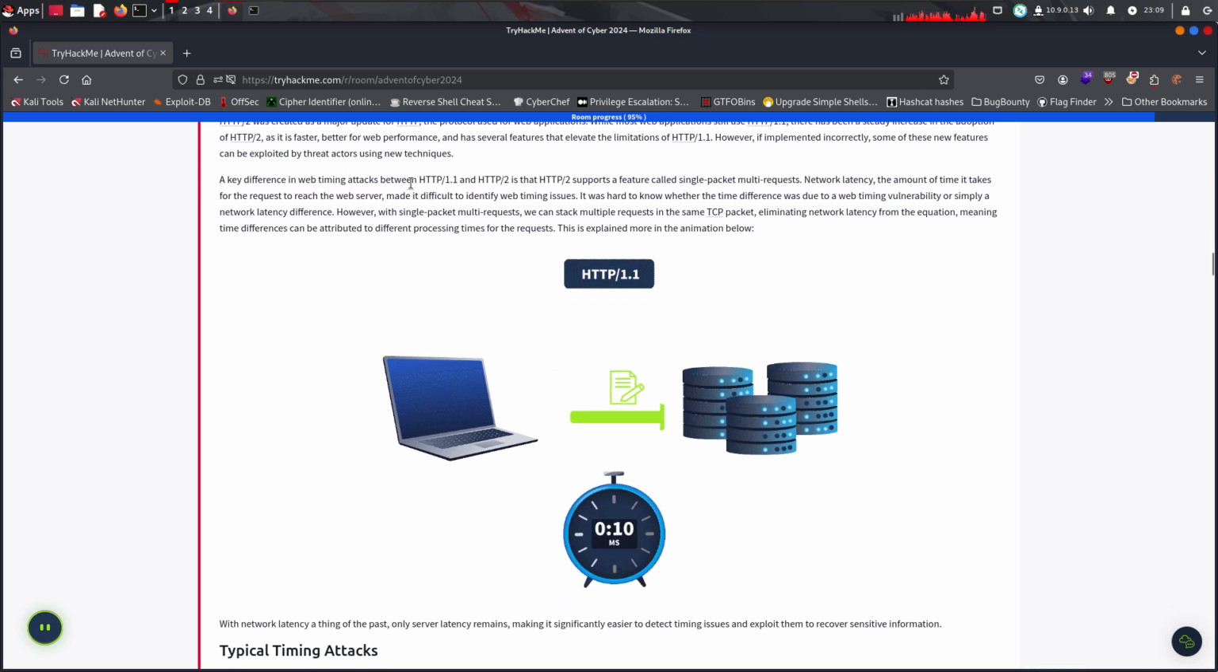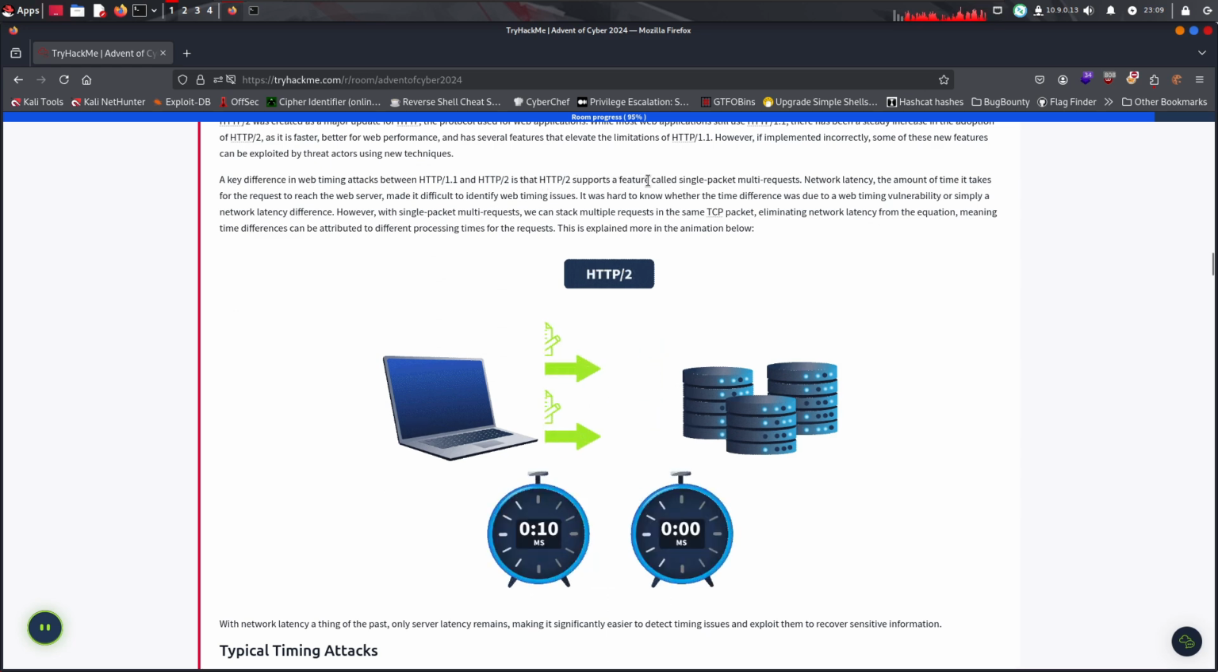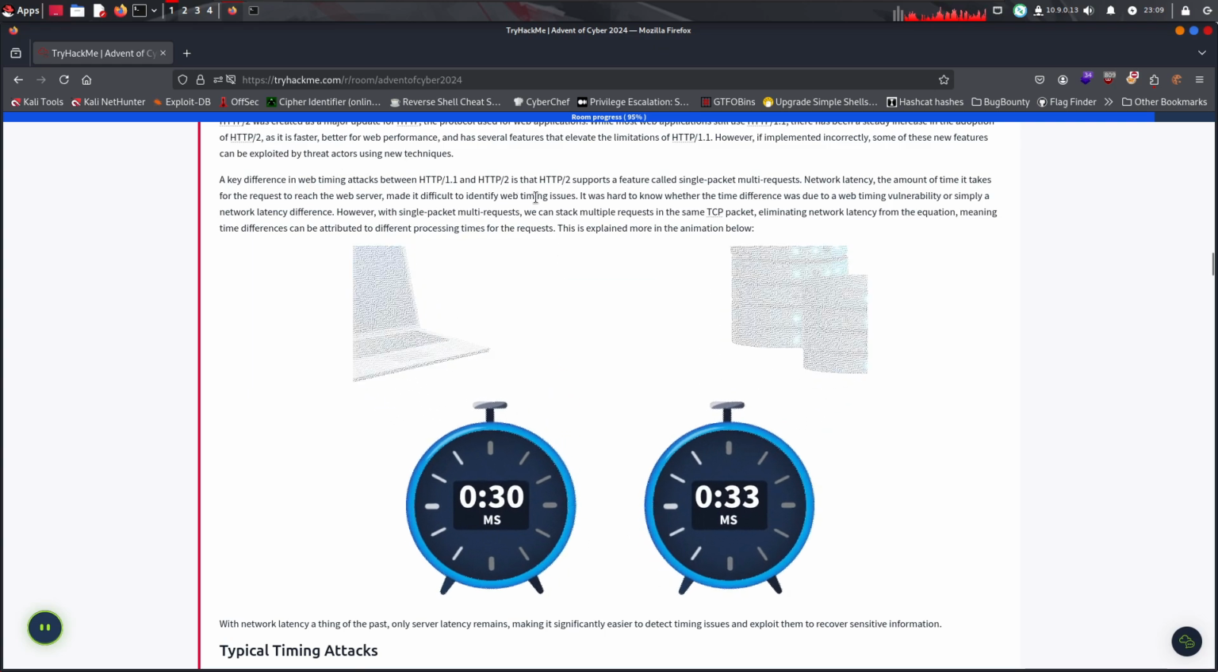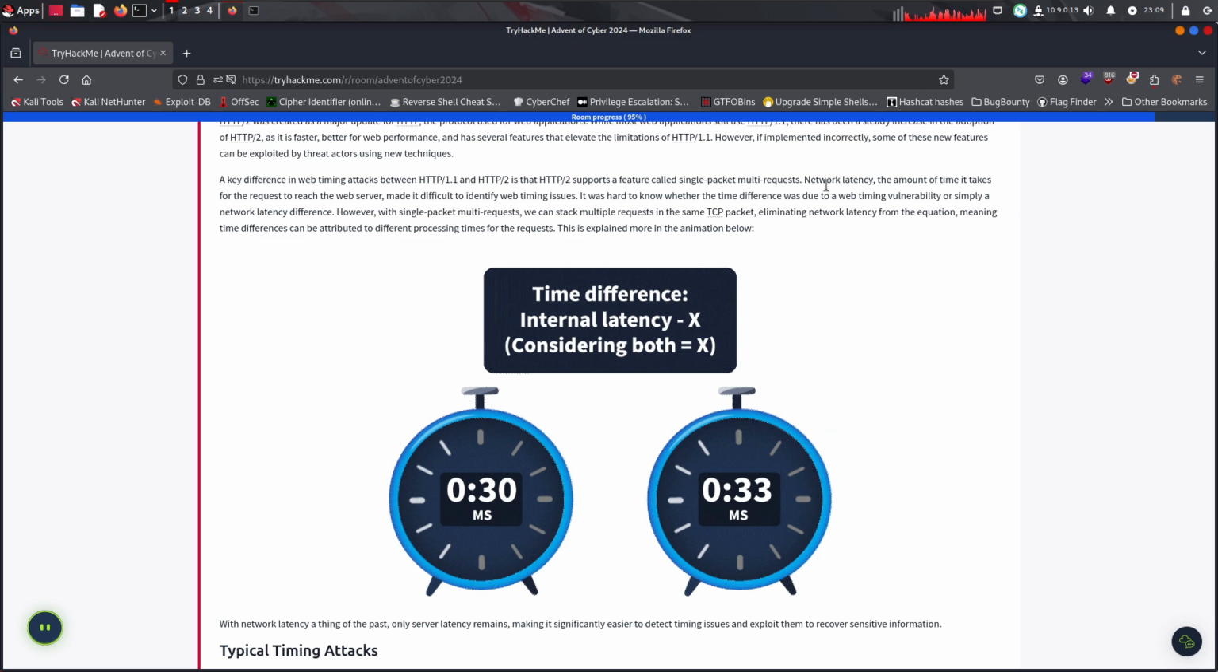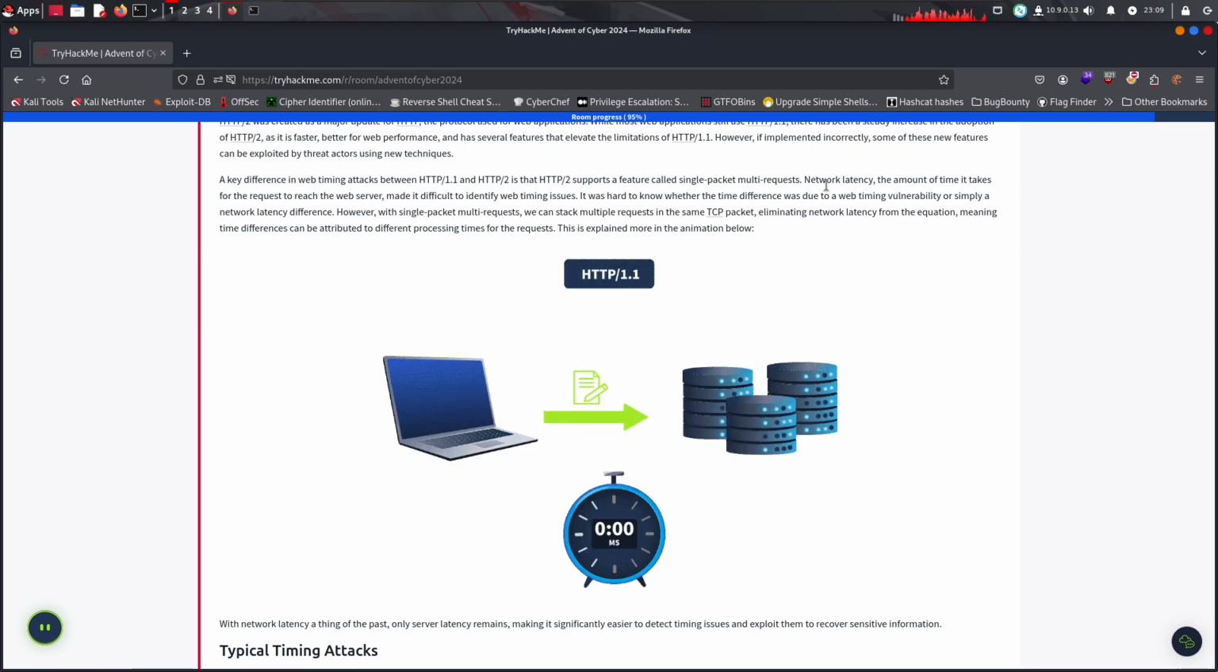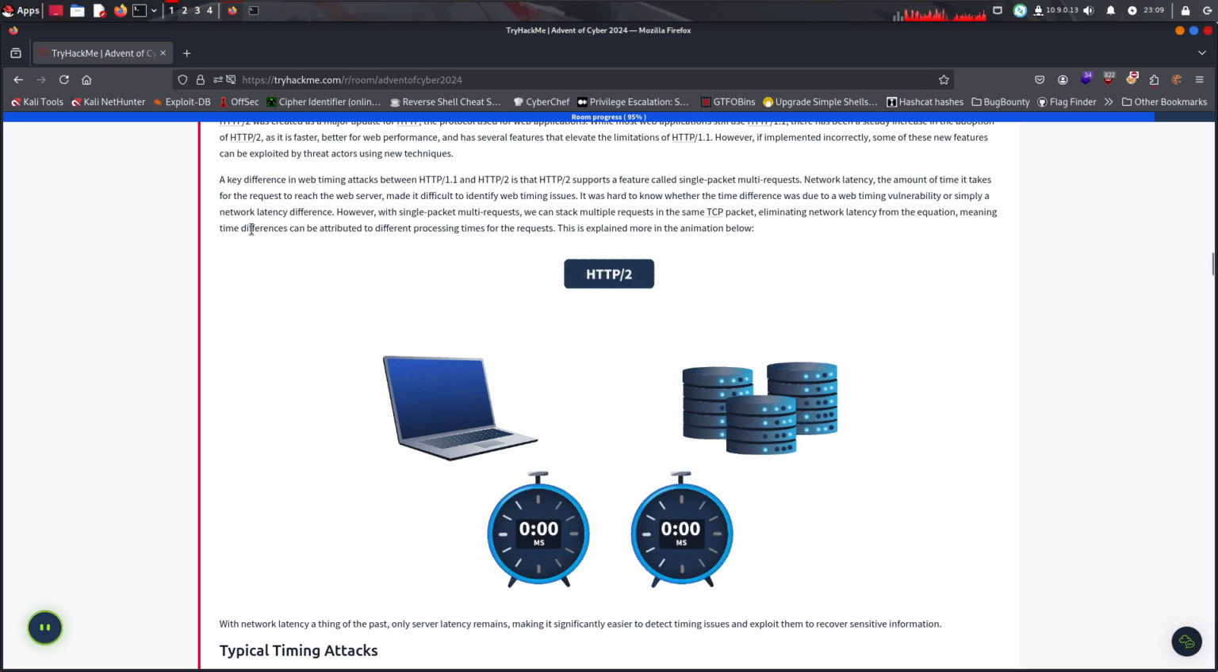A key difference between HTTP1 and HTTP2 is that HTTP2 supports a feature called single packet requests. Network latency, the amount of time it takes for a network to reach the web server, made it difficult to identify web timing issues. It was hard to know whether the time difference was due to a web timing vulnerability or simply a network latency difference. However, with single packet multi-requests, we can stack multiple requests in the same TCP packet, eliminating network latency from the equation, meaning time differences can be attributed to different processing times for the requests. This is explained more in the information below.